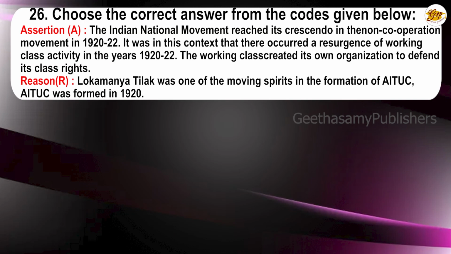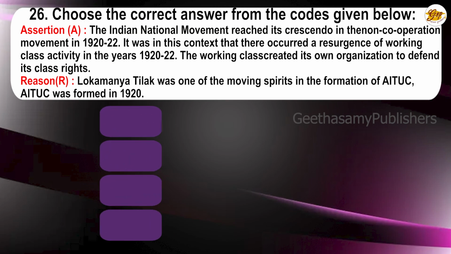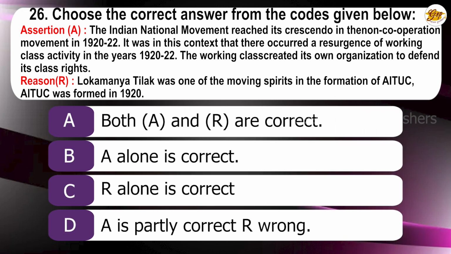26th question. Choose the correct answer from the codes given below. Assertion: The Indian national movement reached its crescendo in the non-cooperation movement in 1920-22. It was in this context that there occurred a resurgence of working class activity in the years 1920-22. The working class created its own organization to defend its rights.